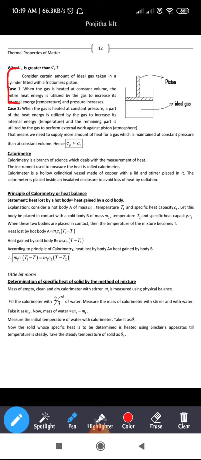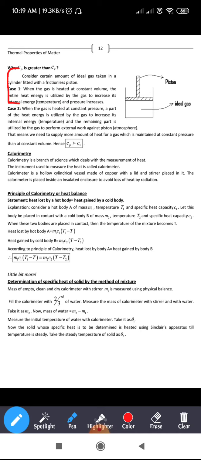Assume you supply heat to the gas. Since the volume is constant, the gas cannot expand, so the volume is fixed.